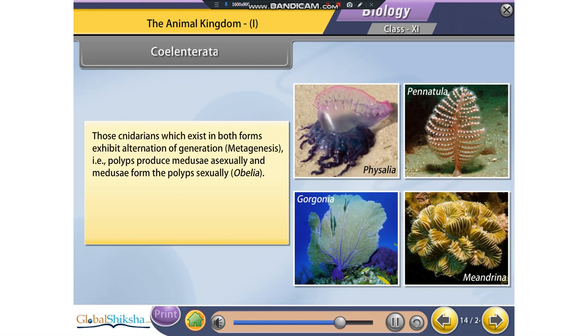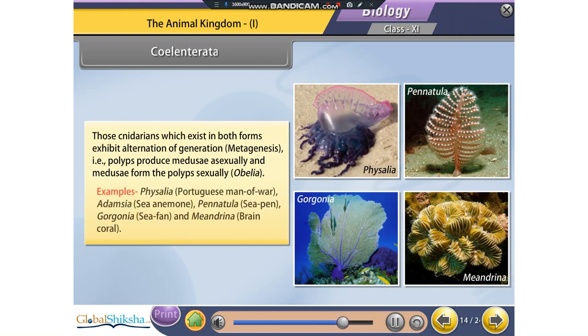For example, Obelia. Examples: Physalia, also known as Portuguese man of war, Adamsia, also known as sea anemone, Pennatula, also known as sea pen, Gorgonia, also known as sea fan, Meandrina, also known as brain coral.